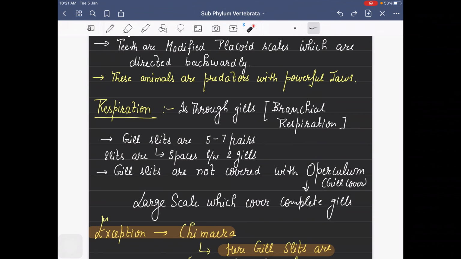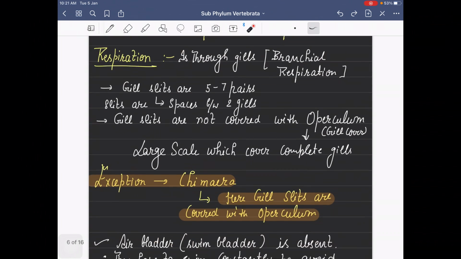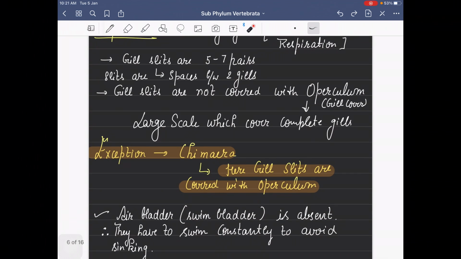So operculum is absent in cartilaginous fishes, because when we talk about bony fishes, this comparison is going to play a very important role.